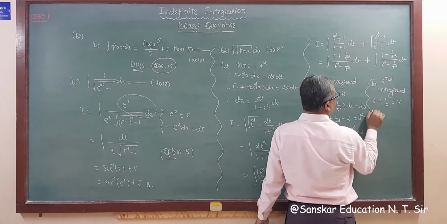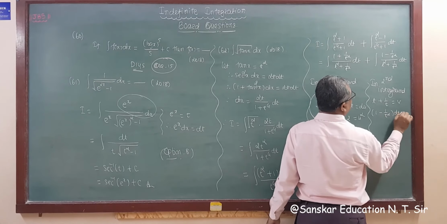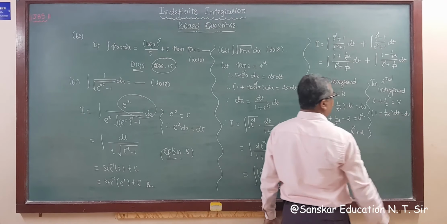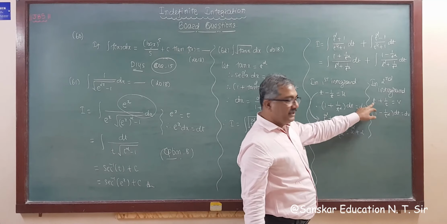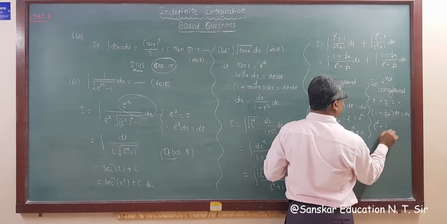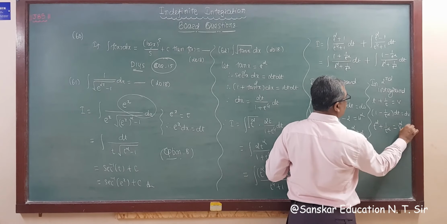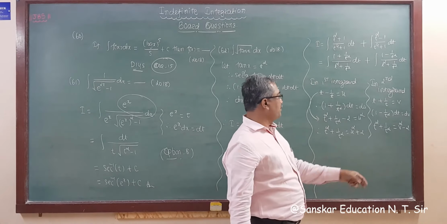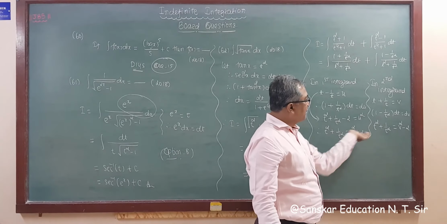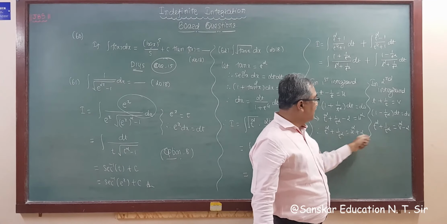So the derivative is 1 minus 1 upon t square dt equal to dv. Squaring this again, what do we get? t square plus 1 upon t square is equal to v square minus 2, because taking plus 2 to the opposite side, it becomes minus 2.